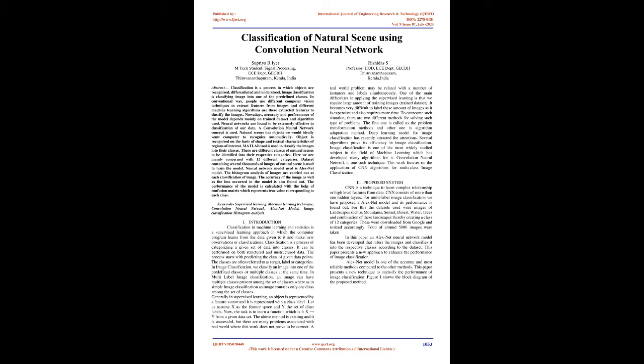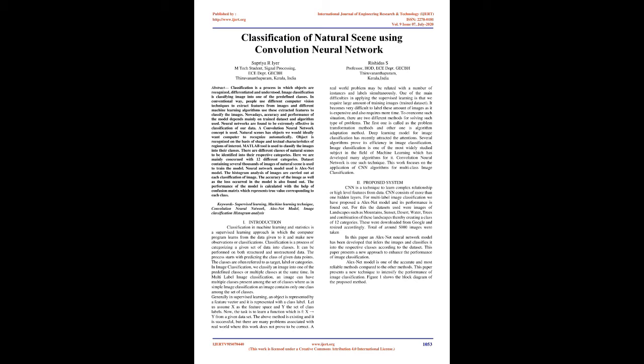In image classification, we classify an image into one of the predefined classes or multiple classes at the same time. In multi-label image classification, an image can have multiple classes present among the set of classes, whereas in simple image classification an image contains only one class among the set of classes. Generally in supervised learning, an object is represented by a feature vector and a class label. Let us assume X is the feature space and Y the set of class labels. Now, the task is to learn a function f: X to Y from a given data set.